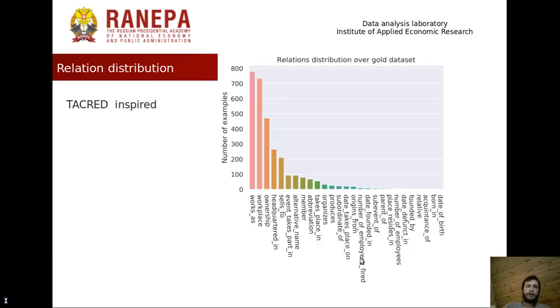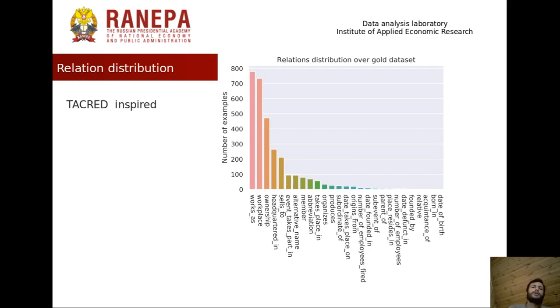As you have heard, we were inspired by TACRED, and we used pretty much the same relation types in our dataset. We have mostly relations between people and organizations and between groups of people.